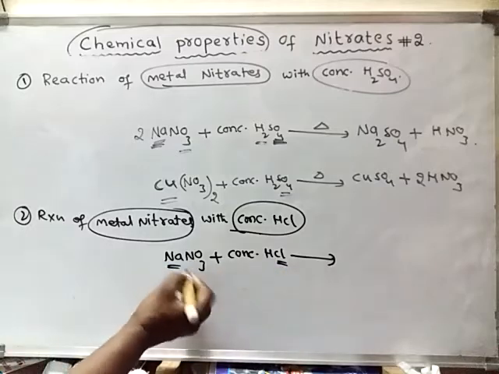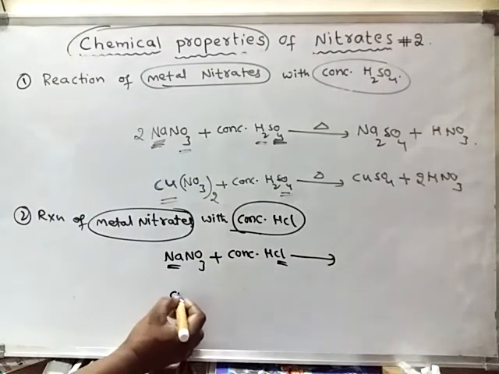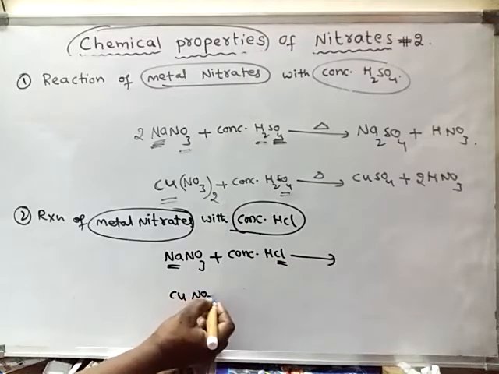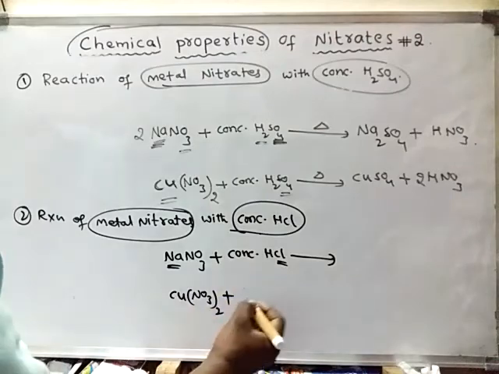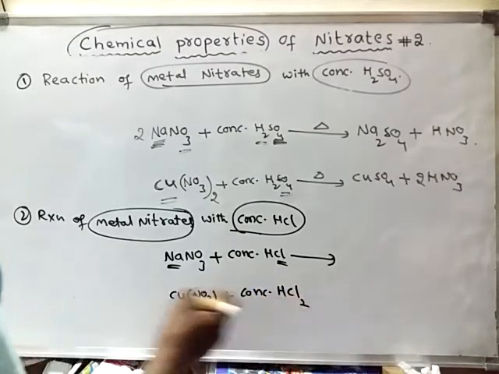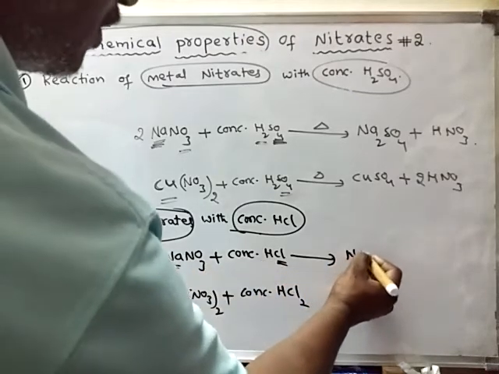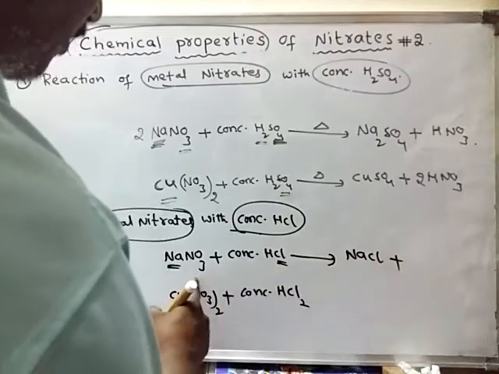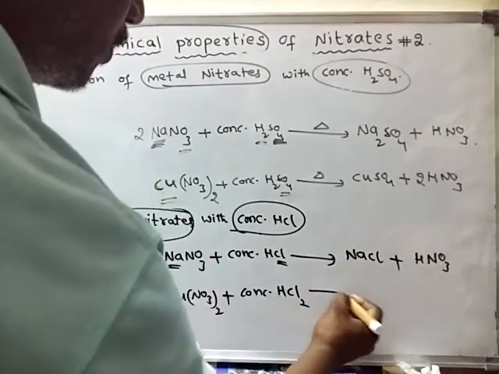They form their chlorides. Sodium will form its chloride. Copper nitrate will form its salt, copper chloride. So there are many different salts. The sodium will combine with chlorine and form sodium chloride salt, and nitric acid is also formed along with this.